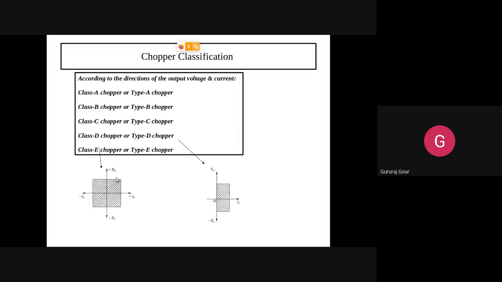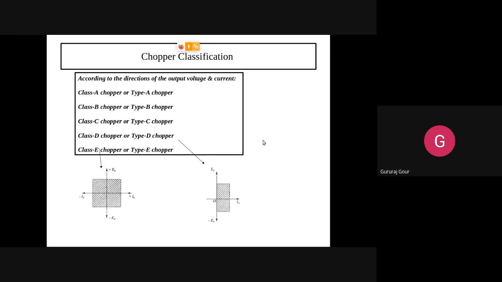If you want, you can get positive voltage, positive current. So we are able to get all the first four types of chopper operations with the help of class C. So class C, think of it as a superset of all these. Class C chopper is something like it will contain all these things A, B, C, D. You can identify A chopper, B chopper, C, D, all four, any one of the four types.